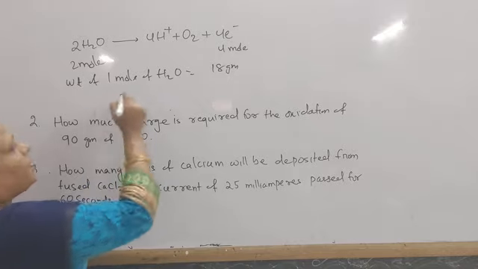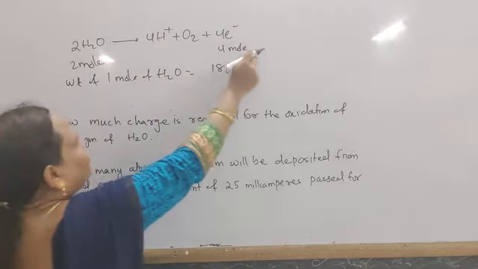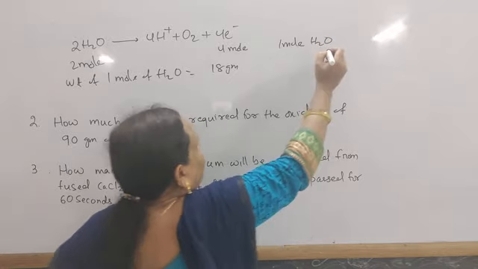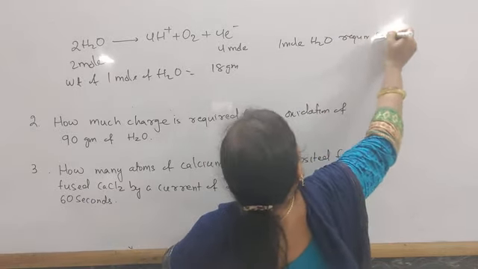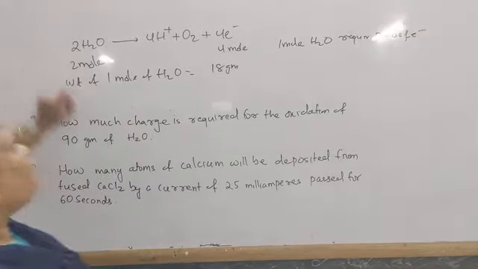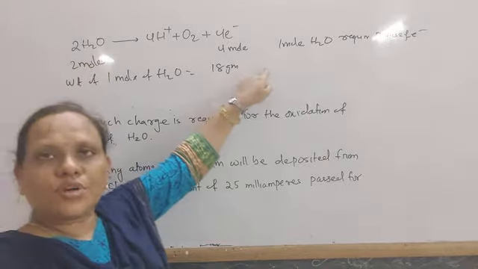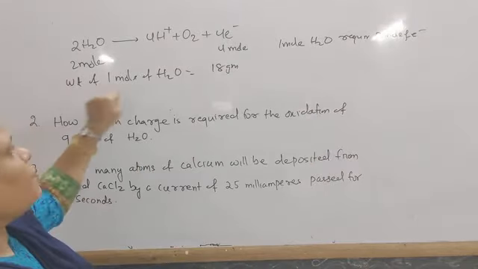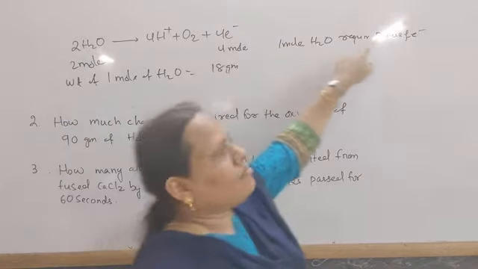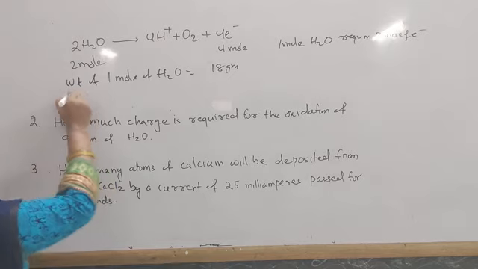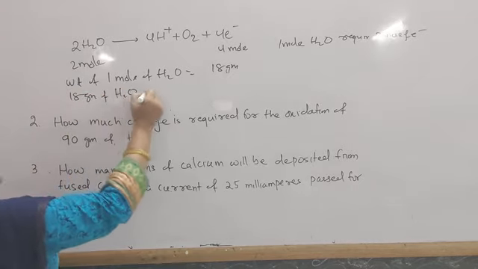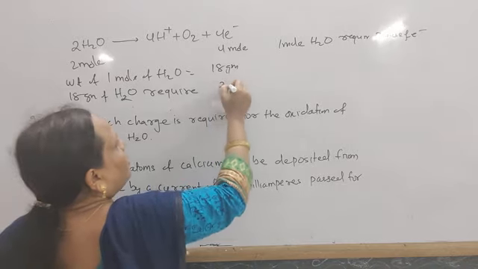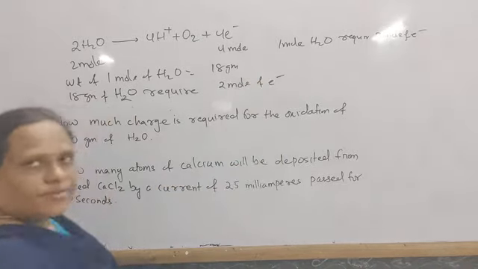If 2 moles of water require 4 moles of electrons, then 1 mole of water requires 2 moles of electrons. So the weight of 1 mole of water equal to 18 gram means 18 gram of water requires 2 moles of electrons for its oxidation.